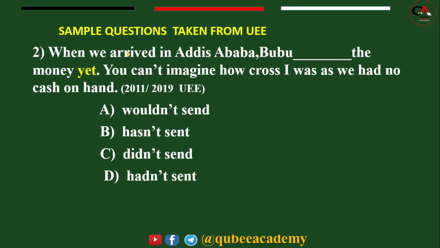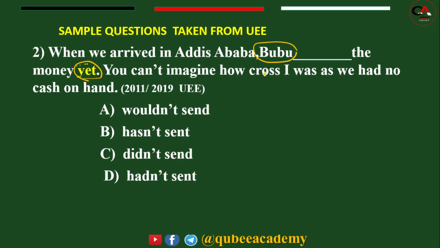When we arrived in Addis Ababa, the name of the person is singular. Blank. Yet. Now give attention to this one. Yet is an indicator of present perfect.